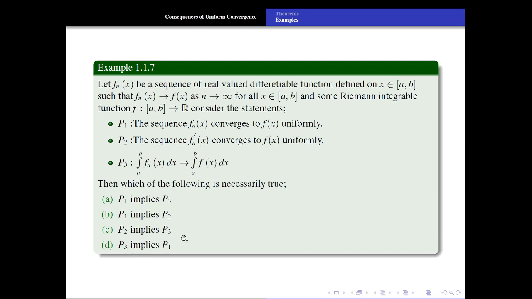What is option D? P3 implies P1. Can we say that P3 implies P1? What is P3? It is the integration a to b fn of x dx, and this is the derivative of this. So again we can say that P3 does not imply P1. So only which option is correct? P1 implies P3. Let's check again about P2 implies P3. This is a sequence of differentiable functions. Yes, there is no relation between P2 and P3.